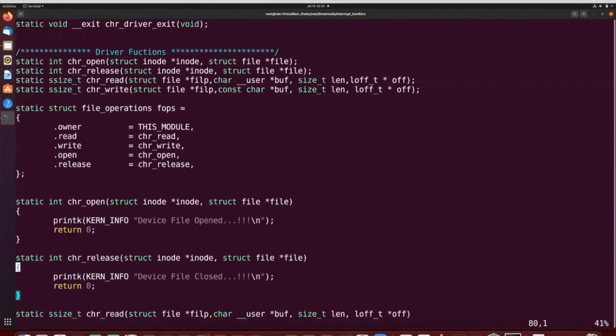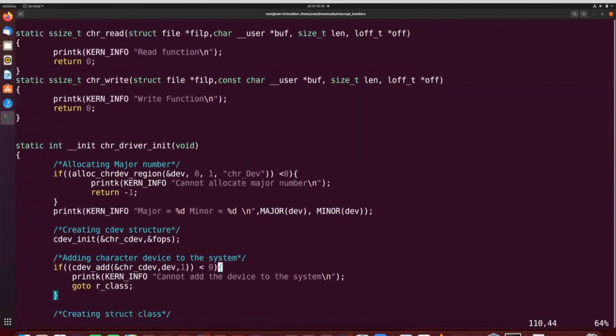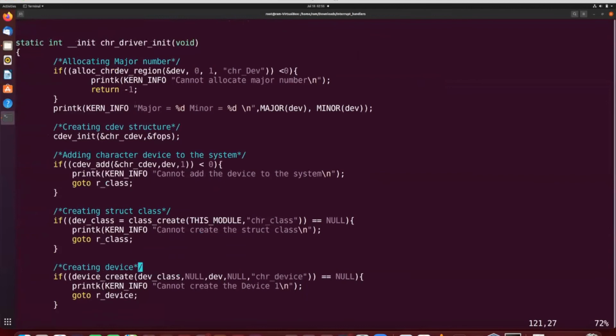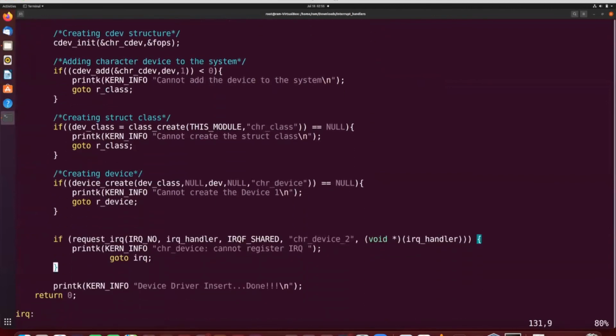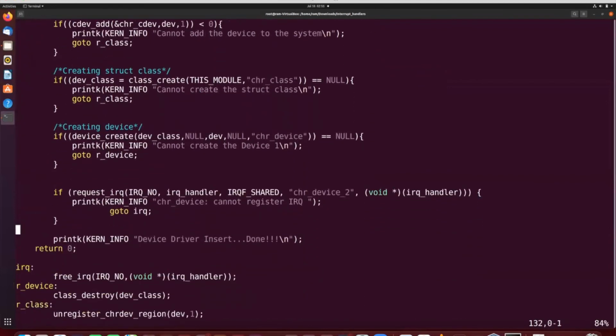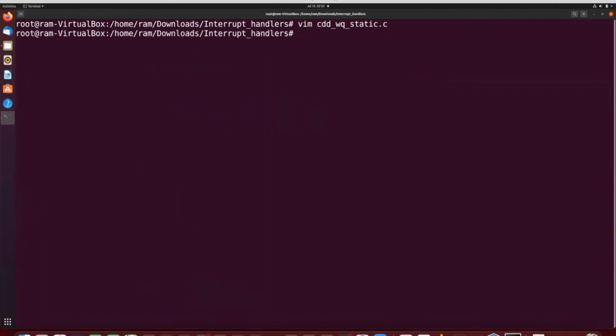So for a static way, we don't have to do anything in the device initialization function. Here we just have to register our interrupt as we are doing for every type of work queue. So this is the same code. So let's run and see how it works.